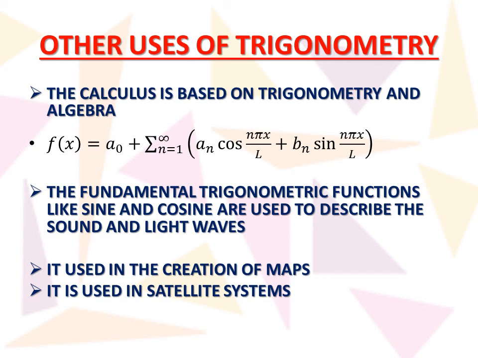We use trigonometry also to study waves of sound, light, and different oscillation and wave theories. It can also be used for the creation of maps, calculation of weather conditions, climate forecasts, and also for launching a satellite and other satellite calculations. Trigonometry is being used.